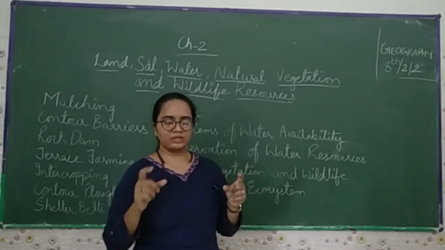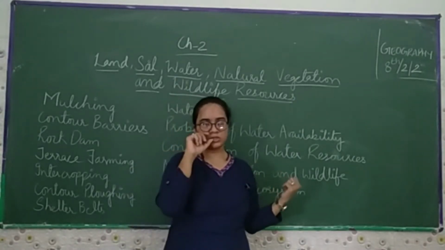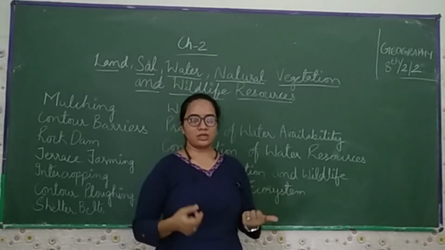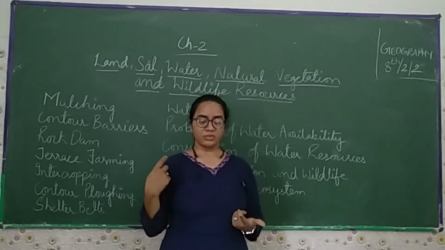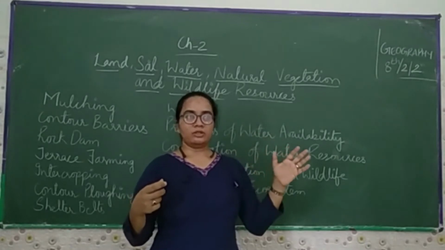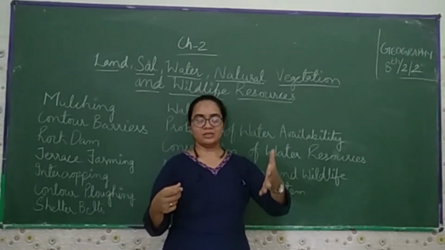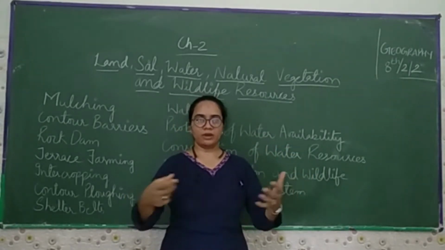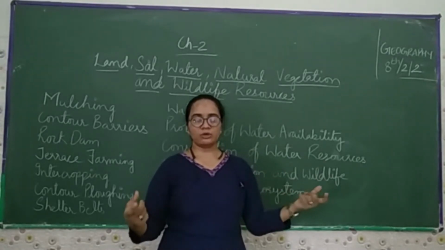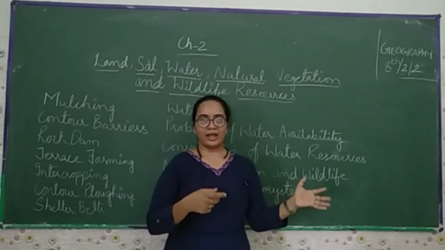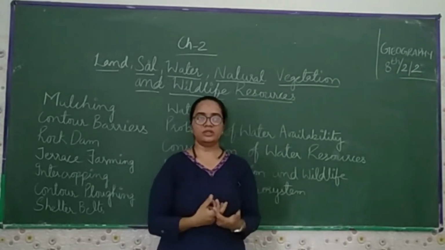You have a little bit of an idea of the biosphere and the ecosystem, which you read in class 6. The biosphere means the kingdom of plants, animals and humans, where they meet together in a narrow zone, where land, water and air meet each other.